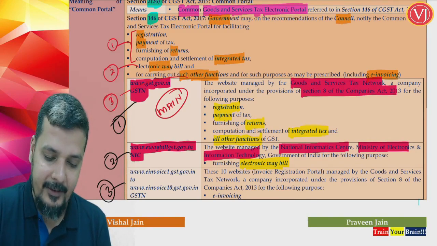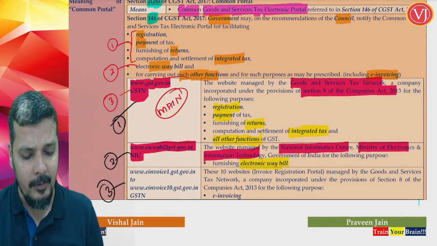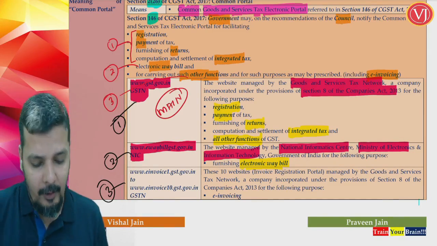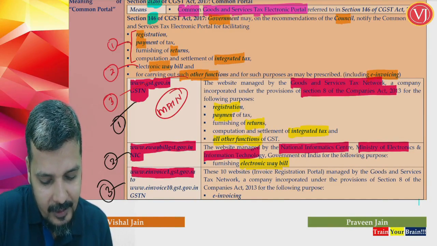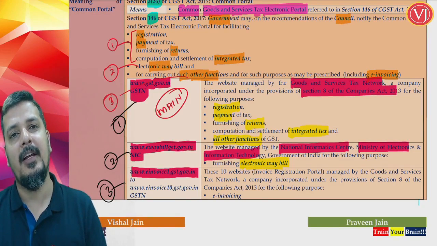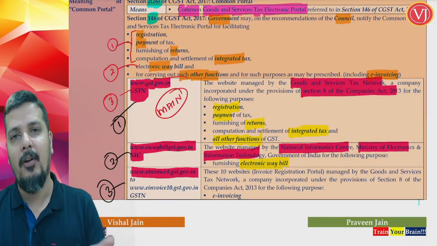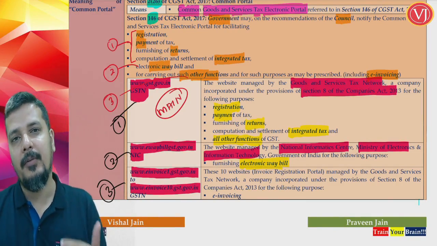Now, the last portal, which came out somewhere in 2020-21, is the e-invoice portal, which is www.einvoice1.gst.gov.in, and like that it has www.einvoice2.gst.gov.in. You have till 10, right? 1, 2, 3, 4, you have till 10.